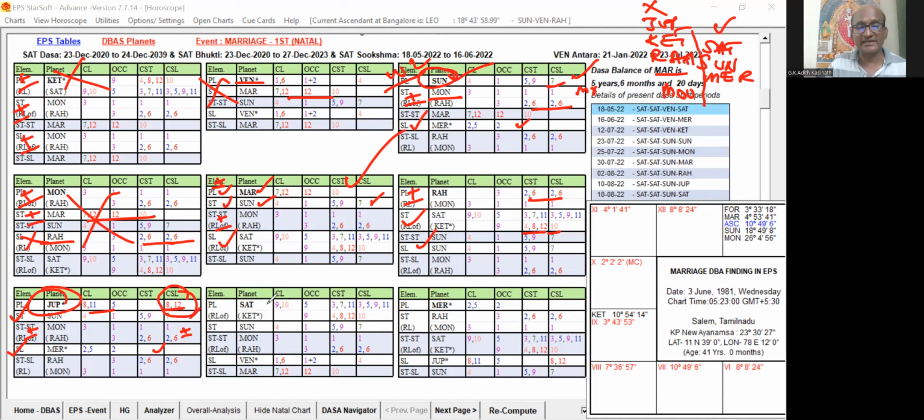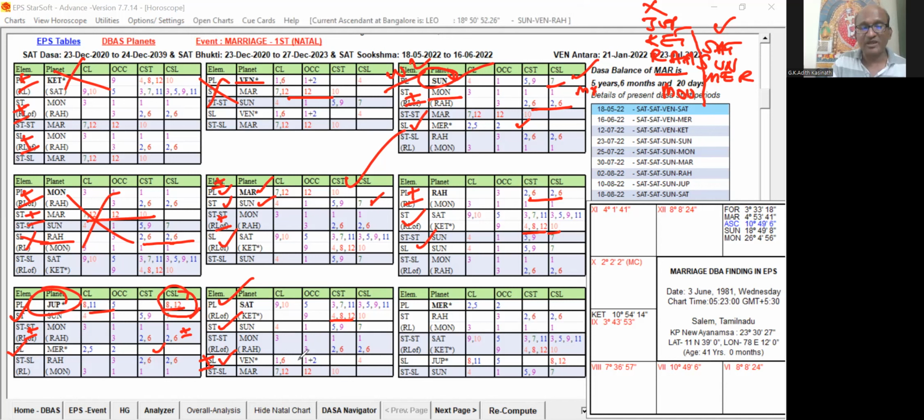Now Saturn is a good planet. Yes, that 8 and 12 is there, but as the second planet on the first level, that is okay. The second level is Sun, which is good, and the sub level is Venus, 1, 6, 1 and 2 and 4 sublord. This is also a mixed planet. Why is this a mixed planet? Because of this 1, 6, 1 and 2 and 4. So this seems to be favorable, 1, 1, 2 and also sixth lord only, but it is not being supported by 8 and 12 houses.